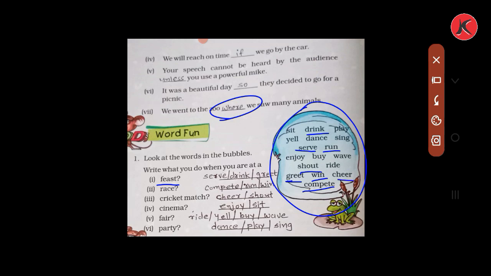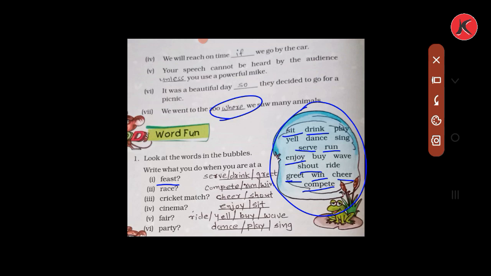Then cinema. What do you do in cinema? We enjoy a lot while watching a movie. Then we sit also. So we will write sit and enjoy.